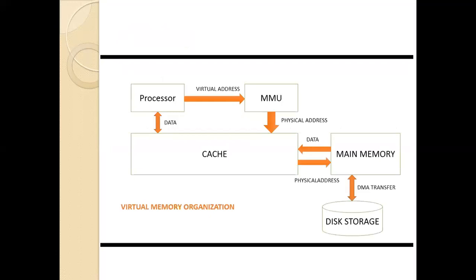Here, how is it going to work? We are taking the main memory and it has a virtual memory organization. We know the cache memory is a virtual memory here. It takes a copy of your main memory, stores it, and processes things from there. For this it needs a physical address, and the virtual address has to be maintained for the main memory unit. The DMA transfer is also specified here. So this is the working strategy of this virtual memory.